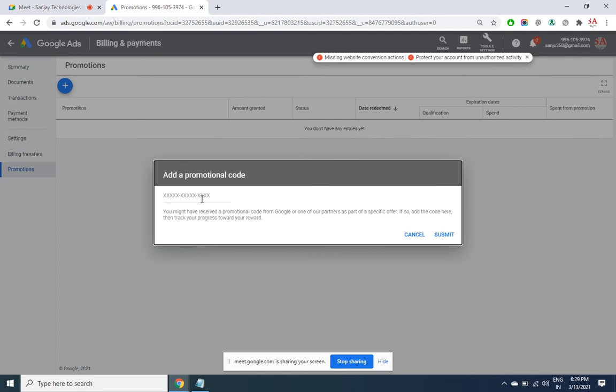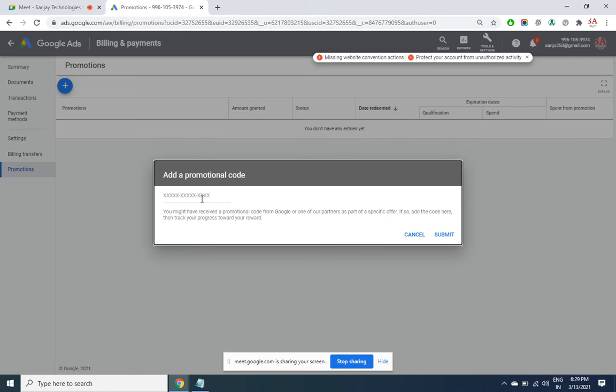Within a few seconds, I will tell you how you can get such promo codes unlimited. I'll give you a link, but for each email ID only once. Per AdWords account, per unique website, you can use the promo code. Meaning, if you have one client, only one promo code you can use for him.